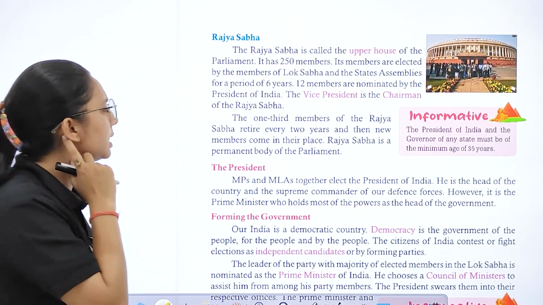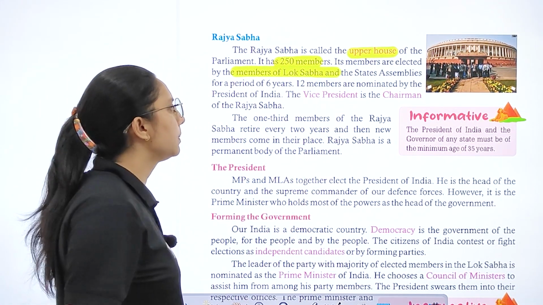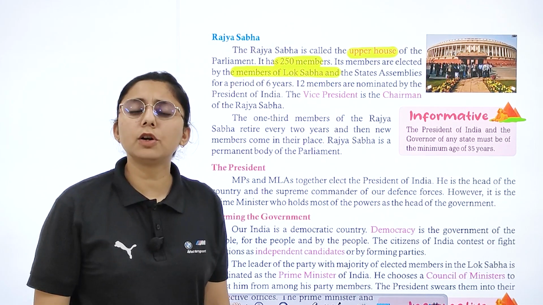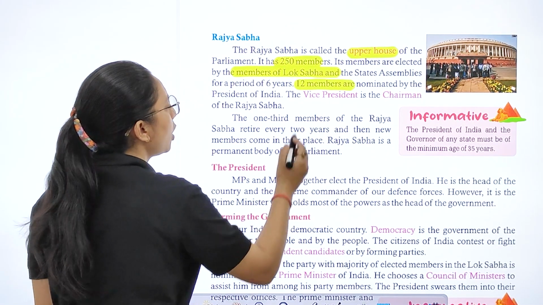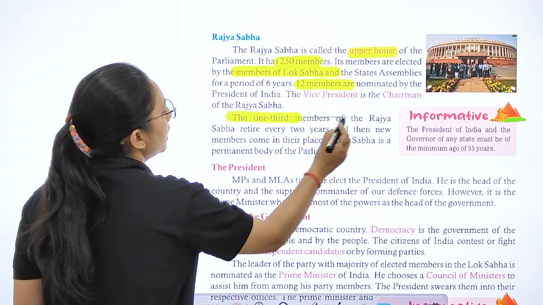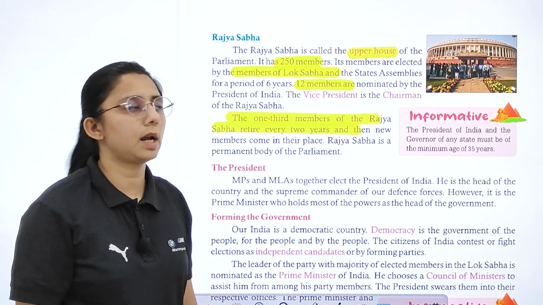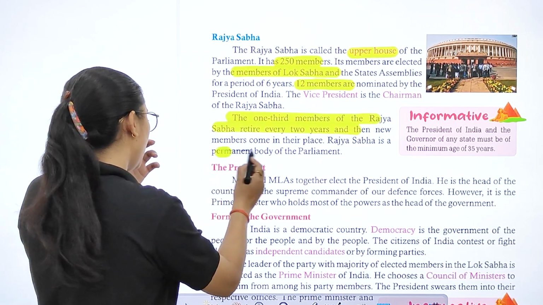Right? Now Rajya Sabha is the upper house, it has 250 members, and they are elected by the members of Lok Sabha and State Assembly, for a period of 6 years. 12 members are nominated by the President for special fields, right? And 1/3 of the members of the Rajya Sabha retire every 2 years and new members are added. Right? It is a permanent body.